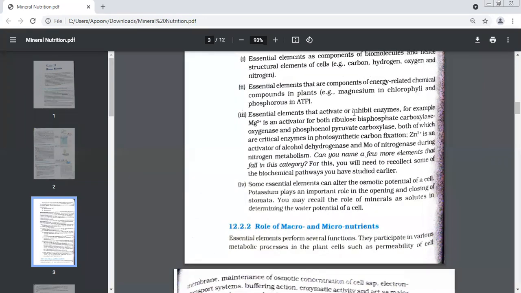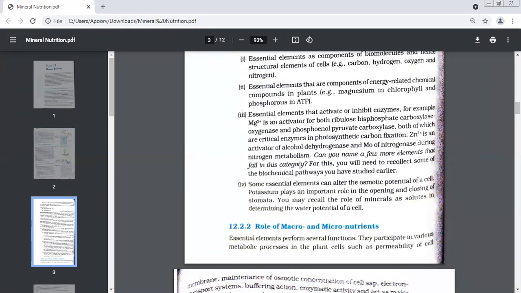Third is essential elements that activate or inhibit the enzymes. Those elements which make enzymes active or slow down the action of enzymes. For example, magnesium ions. This is an activator. For, name the enzyme. It is ribulose bisphosphate carboxylase oxygenase. It's a very big name. This is the name of an enzyme. So what makes it activated? Magnesium ions. We also have some enzymes involved in photosynthetic carbon fixation.